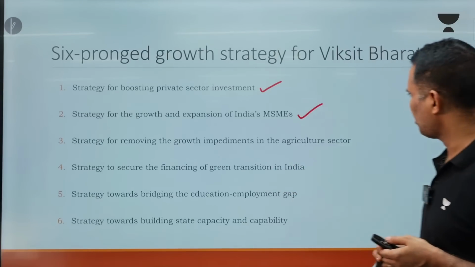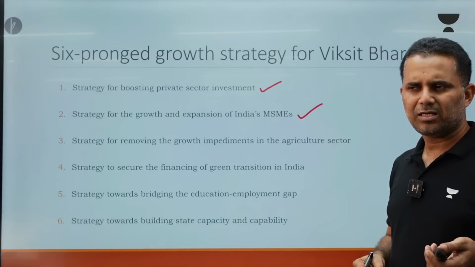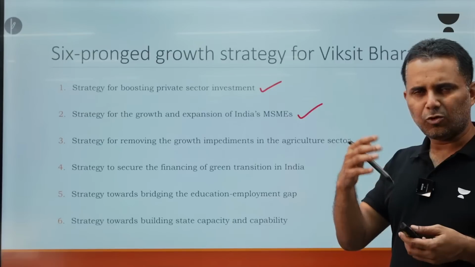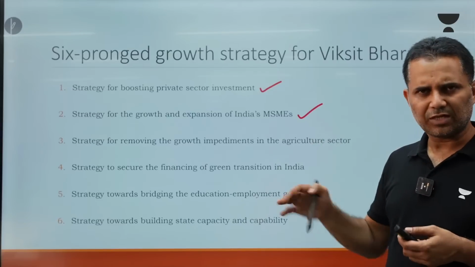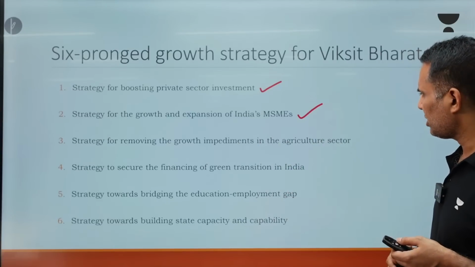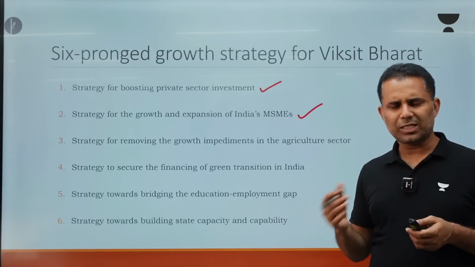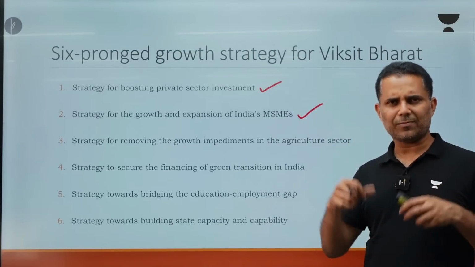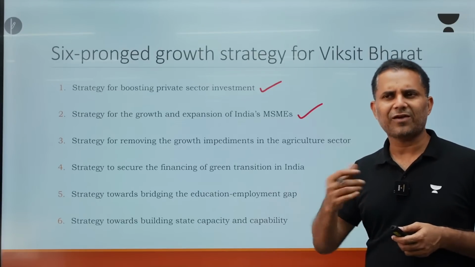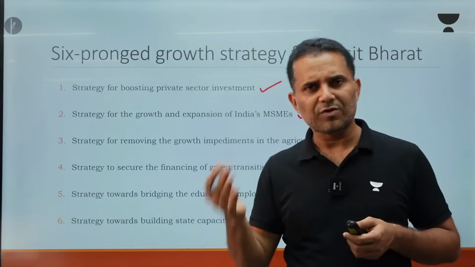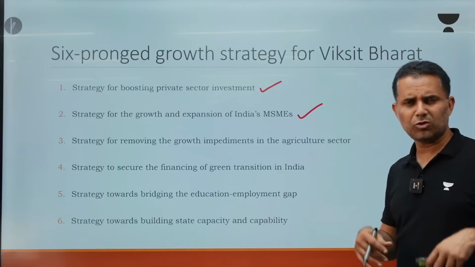Then a strategy for removing the growth impediments in the agriculture sector. Agriculture sector, the impediments are low productivity, supply chain, storage, processing that we have already discussed. A strategy to secure the financing of green transition in India. See, green projects, green transitioning requires a huge capital, and we are short of that, so we must attract green financing from various foreign sovereign wealth funds, private equity. So government is trying to raise more and more private equity.